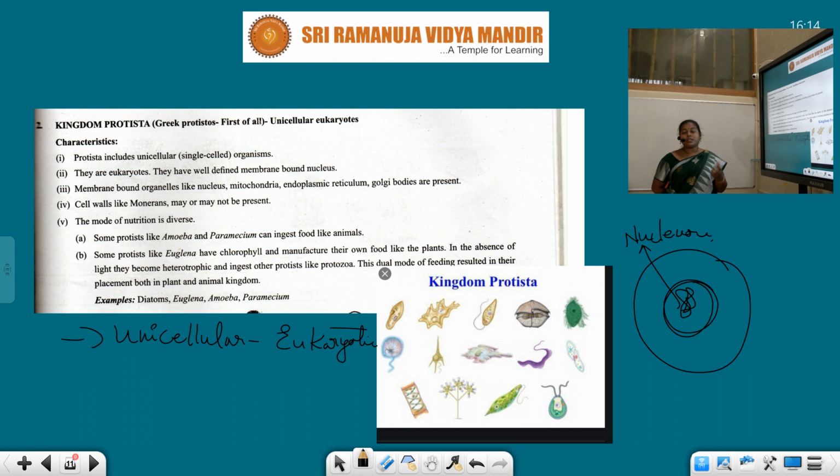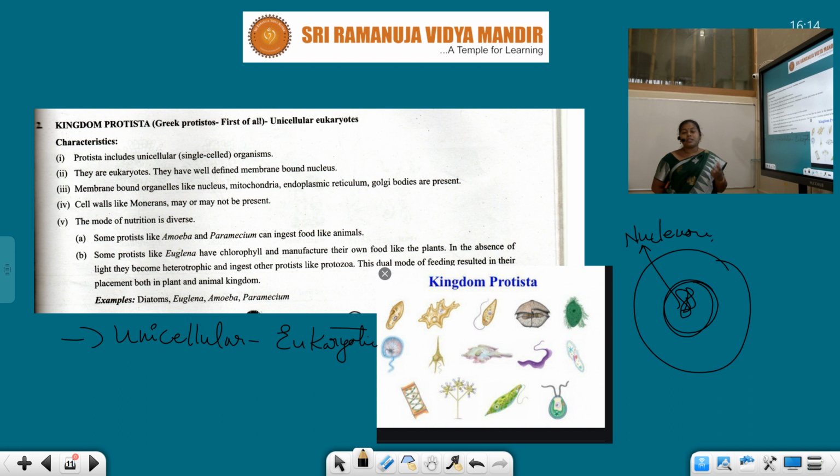And examples. See students, this is the amoeba, paramecium, Euglena, and these are the color images. This one is Chlamydomonas, and this is the amoeba, paramecium, and this is the Euglena. So all these four are the best examples of Protista.